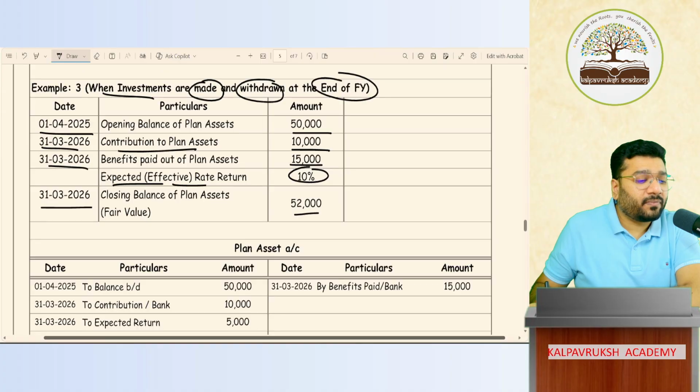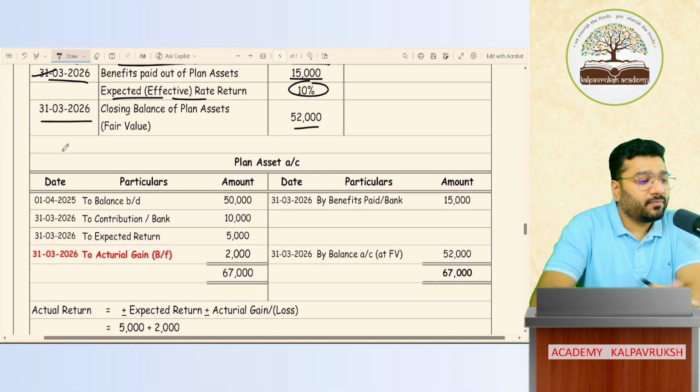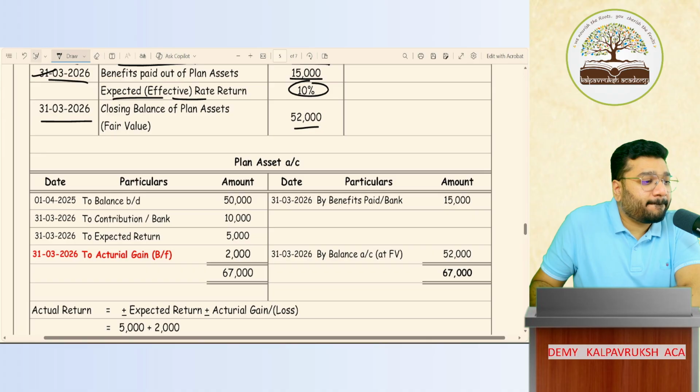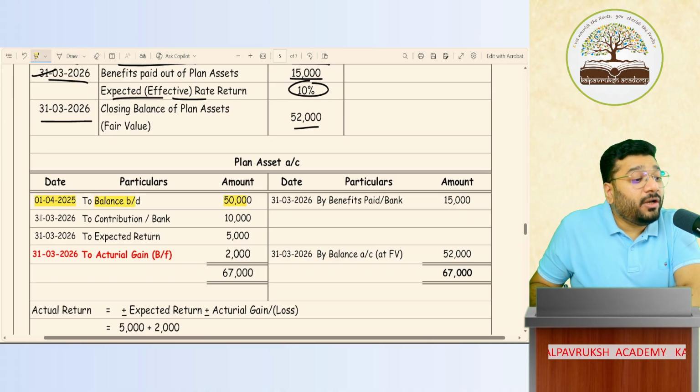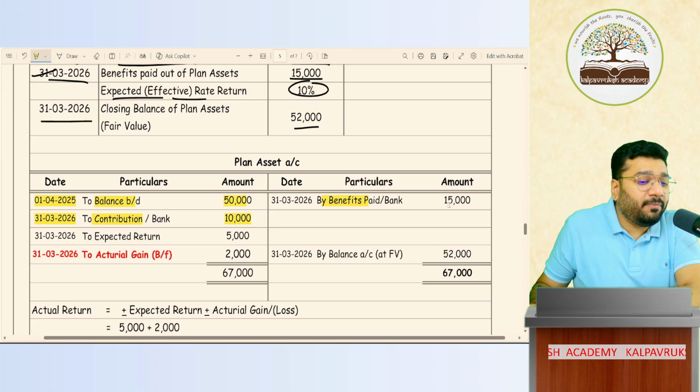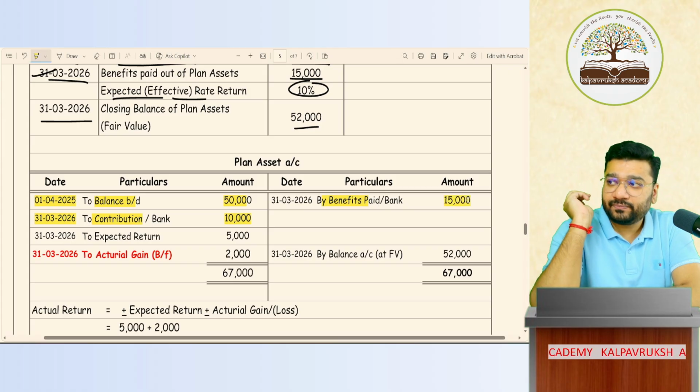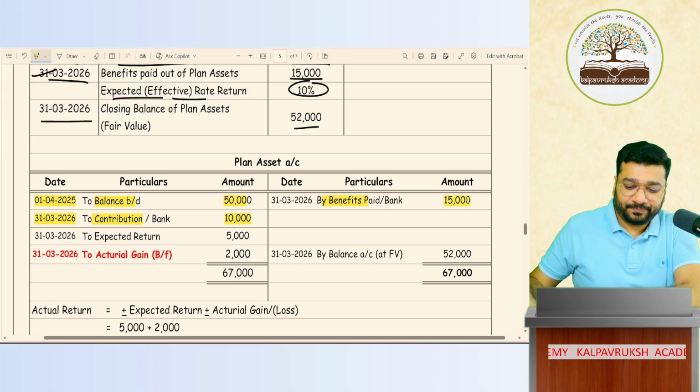Tell me, people, ledger, can you do it? Till this, do the ledger. Balance brought down 50,000. At the end of the year, 31st March 26, to contribution 10,000. By benefit paid 15,000. Till this you finish.